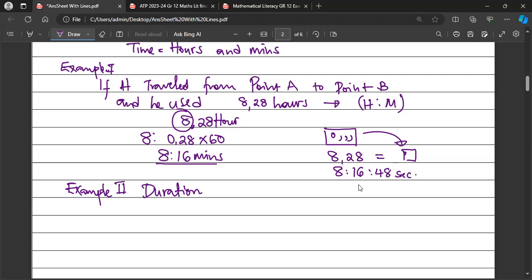Remember, for duration, we take the end time when the person ended the activity, and we subtract when the person started the activity.